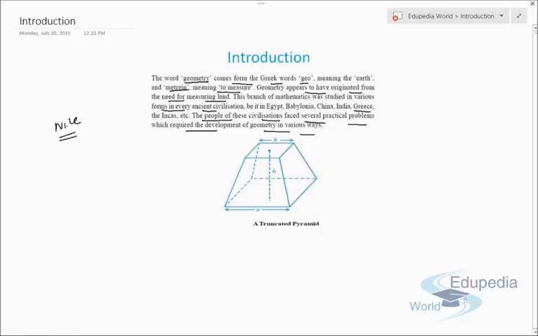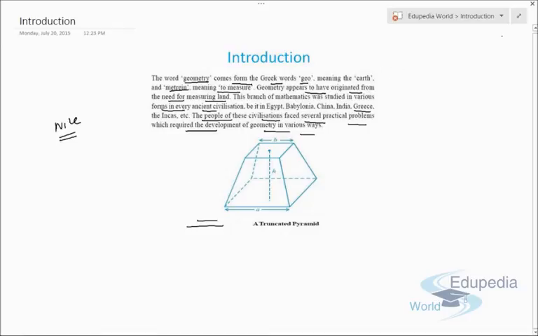And again, it was only the Egyptians who knew the formula of the pyramid, how to calculate the volume of a pyramid or the area of a truncated pyramid, as you can see in the figure below. The Egyptians used a correct formula to calculate the area and the volume of the truncated pyramid. That's why you can see a lot of pyramids built in Egypt. So this was a bit of an introduction to geometry.